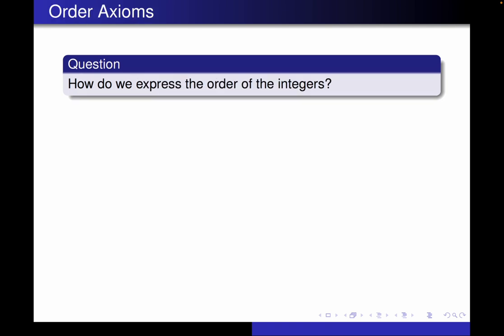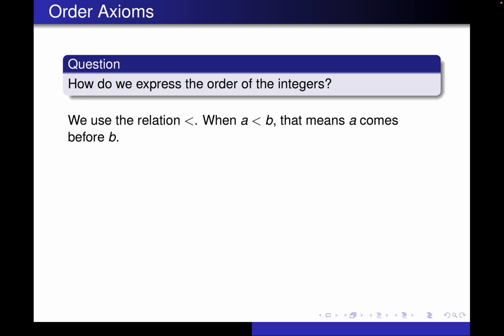All right, so how do we express the order of the integers? That's a good question. There are infinitely many integers. We can't just simply write them in order. So we use the relation less than to help us out. So when we say A is less than B, that means A comes before B in the ordering. So the less than relation tells us exactly how to order the integers.